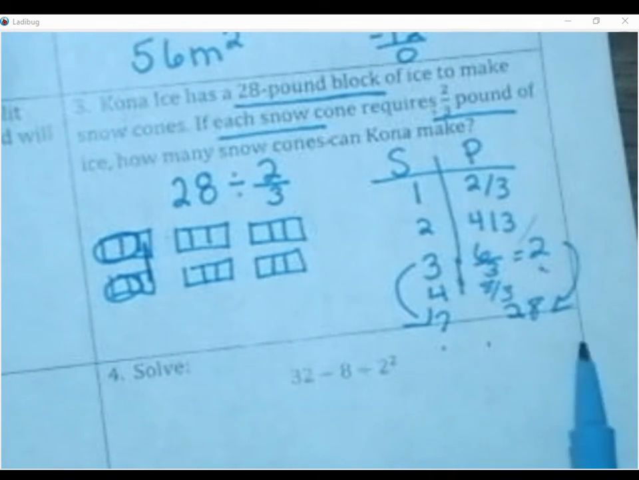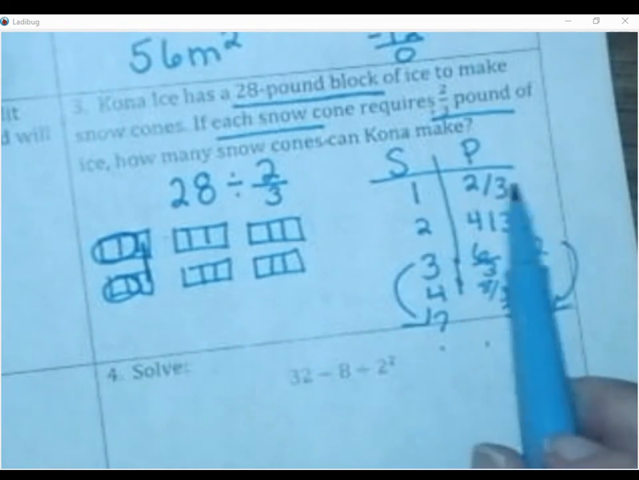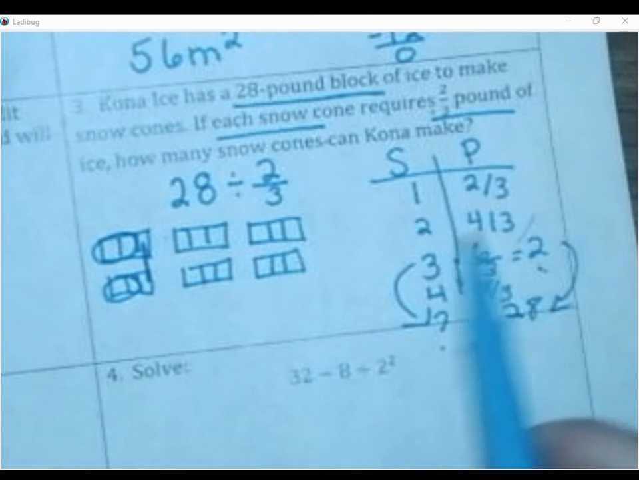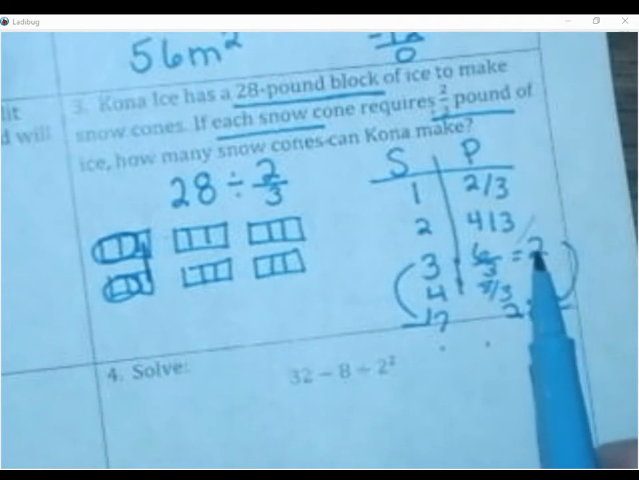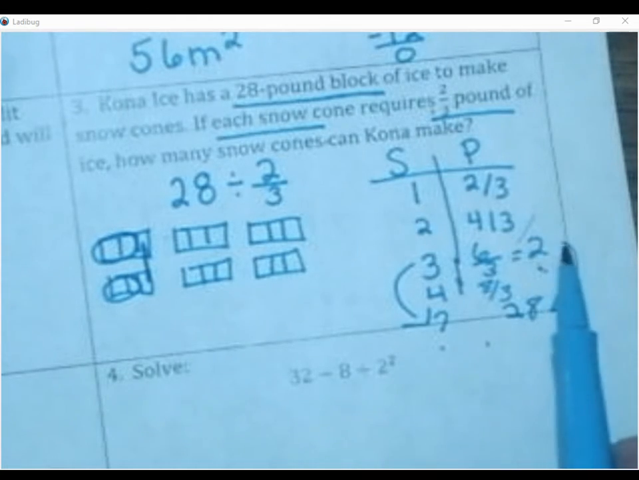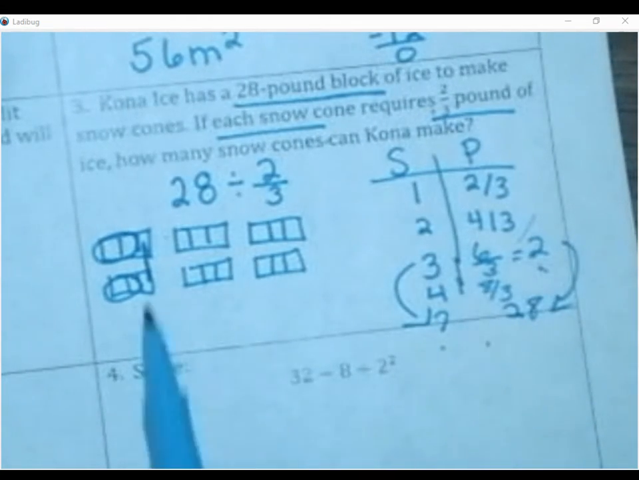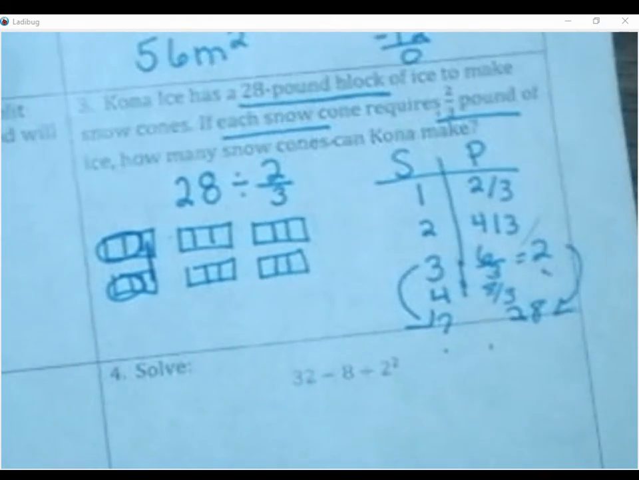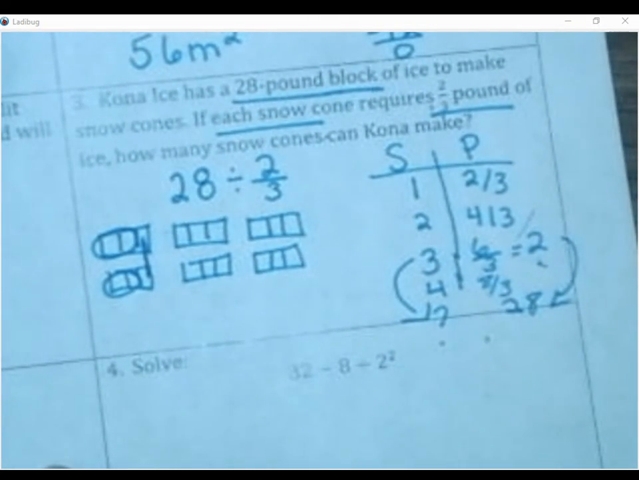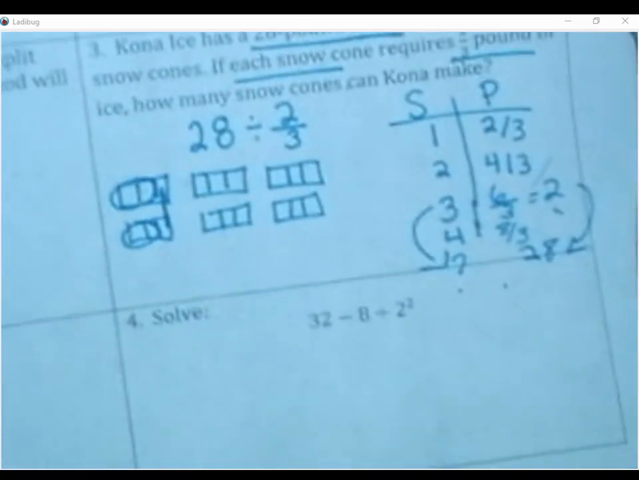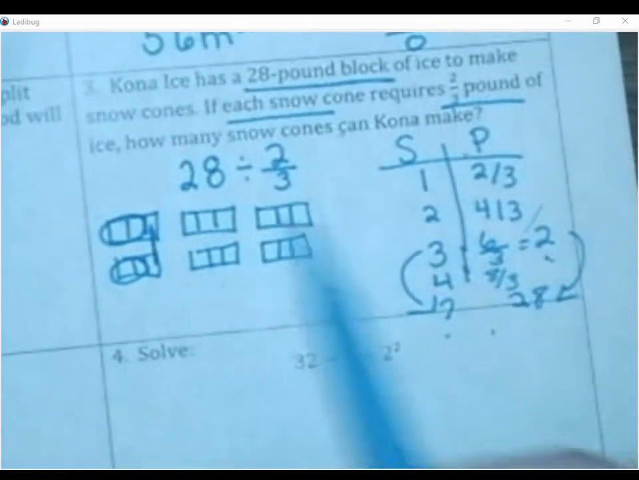Or you can finish your table if you know 1 is 2/3, 2 is 4/3, 3 is 6/3, which equals 2 pounds. How do I get from 2 pounds to 28? And if I do it to one side, I have to do it to the other. Or you can draw these out and see how many 2/3 you can make out of 28. You should get a whole number as your answer. So I'm going to leave that one for you guys to try to figure out on your own. And feel free, this box is small. Get a sheet of paper.